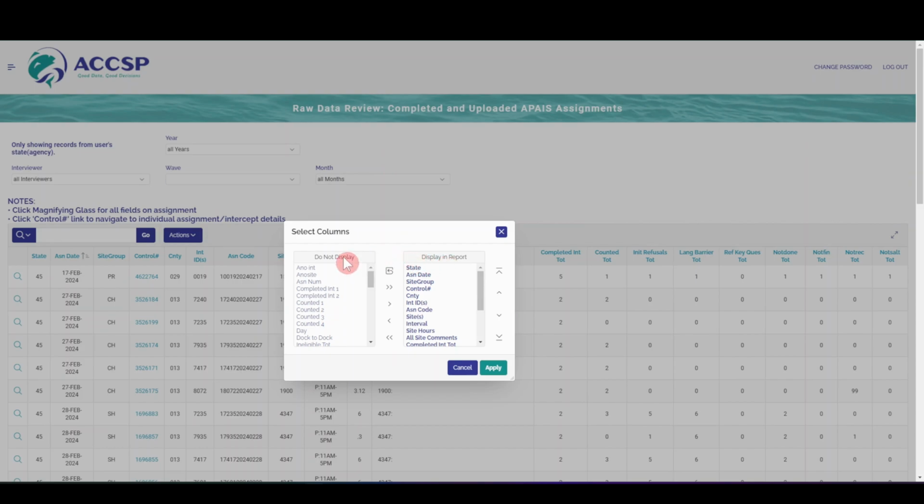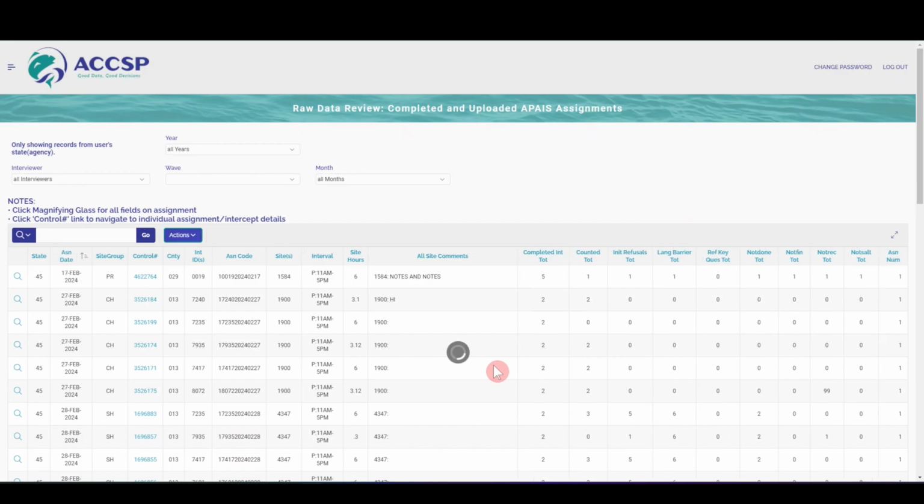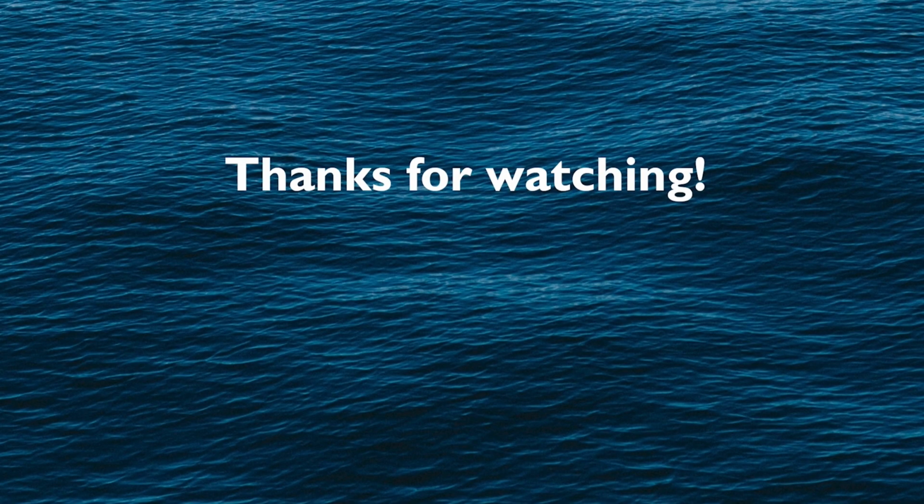To add a column to the current page, click on it so it's highlighted in blue, then click the right arrow. To remove a column, click on it, then click the left arrow, and then click Apply. The new column is now visible with the associated data on the page.